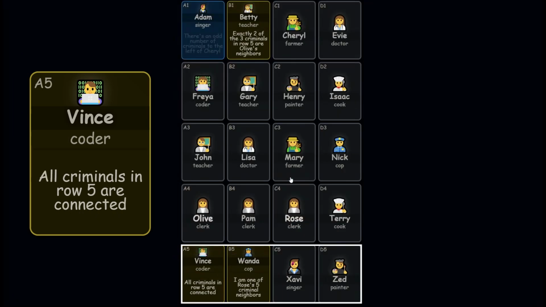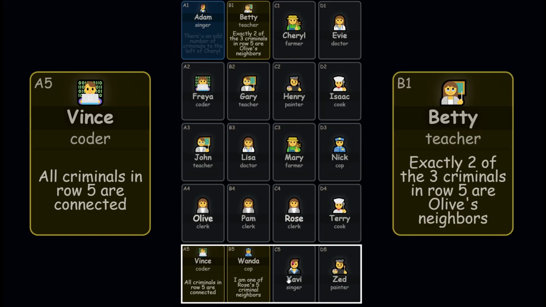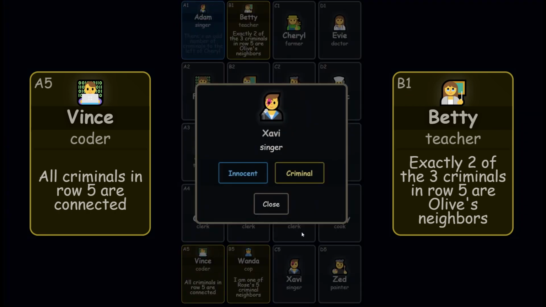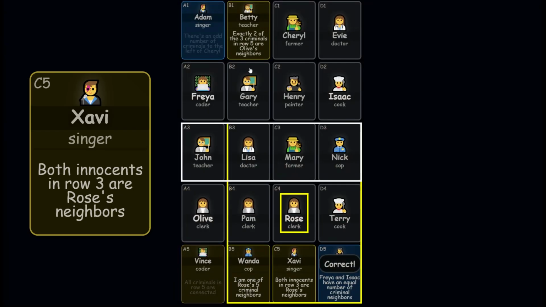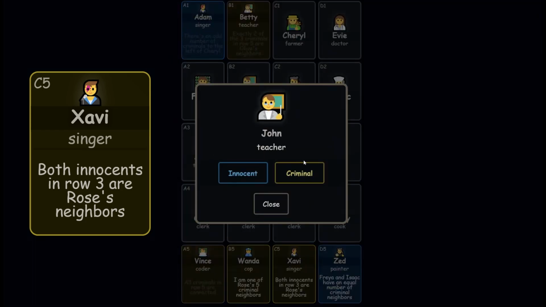All criminals in row 5 are connected. There are 3 criminals in row 5, so we can mark Xavier as criminal and Zed as innocent. Both the innocents in row 3 are Rose's neighbors, mark John as a criminal.